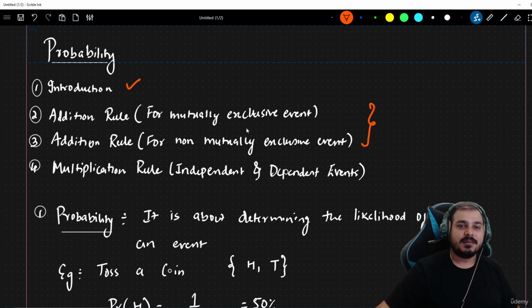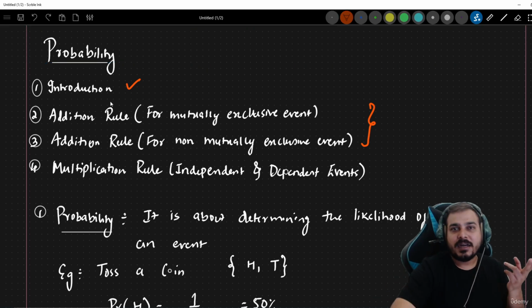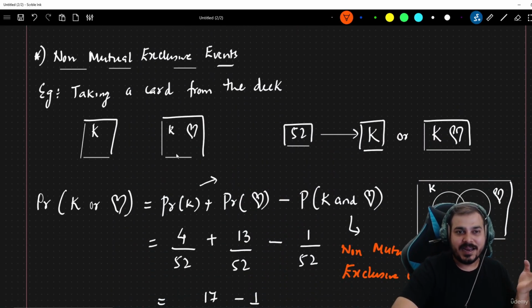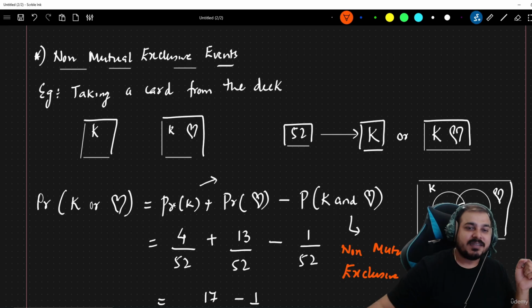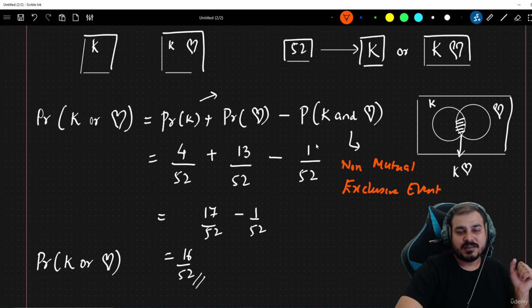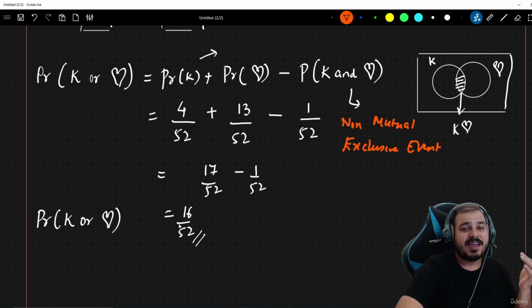So in these two topics, what is a non-mutually exclusive event? Two events can occur at the same time. I have taken this particular example where I am taking a card from the deck and saying that it can be a K, it can be a heart of K. So what is the probability of getting K or a heart, right? So both this combination. In order to compute this, I'm just going to use a simple additive rule, that is probability of K plus probability of heart minus probability of K and heart. Obviously, I know how many Ks are there: 4 by 52 plus 13 by 52 minus 1 by 52. Finally, I get 16 by 52. Very, very simple understanding.